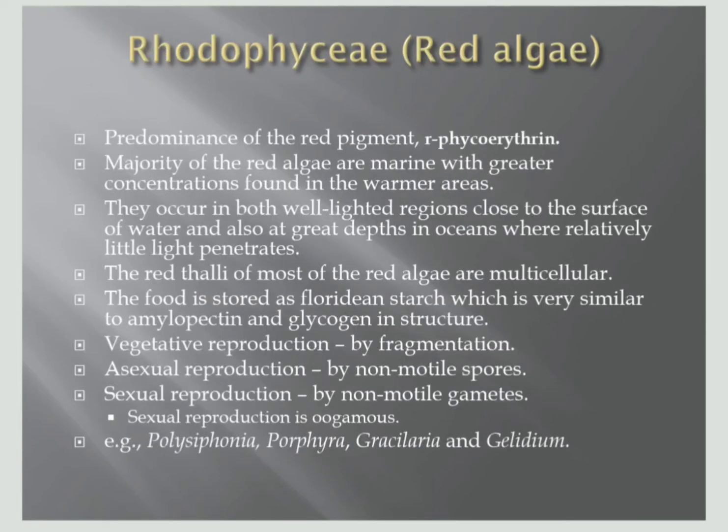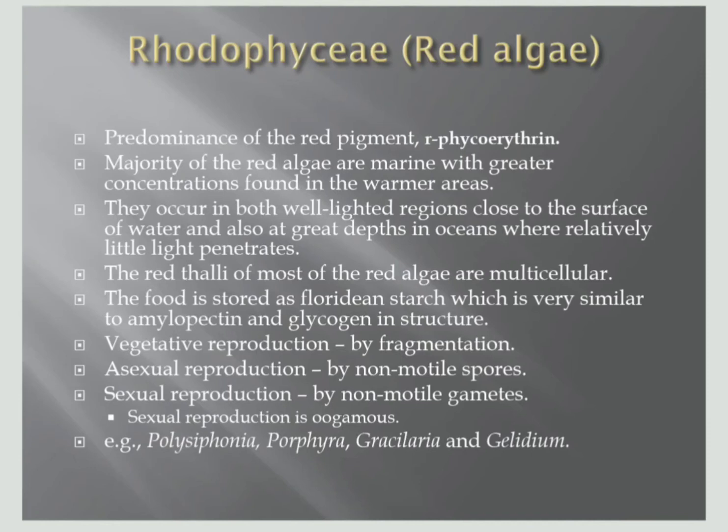Next one is the Rhodophyceae, that is the red algae. Of course, as the name suggests, they have a red colored pigment, that is phycoerythrin. Mostly these are marine organisms with greater concentrations found in the warmer areas. They are found both in well-lit areas close to the surface of the water and at greater depths. The red thalli of most of the red algae are multicellular. The main thing here is the food reserve material. It is Floridean starch, which is similar in structure to amylopectin and glycogen.